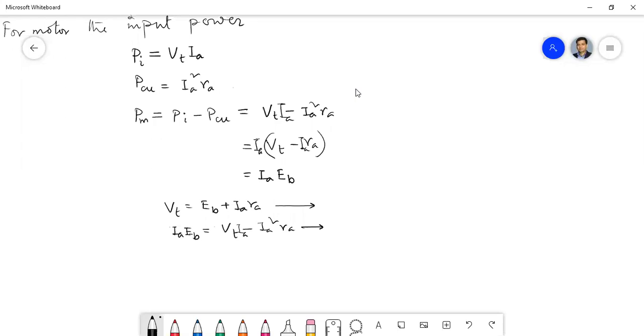Now this type of expression you have already obtained for the DC generator also. What was that expression? Can you recall? Vt equals Eb plus or minus something, you also obtained for the DC generator as well. This is for the motor, but what was the expression for the generator?